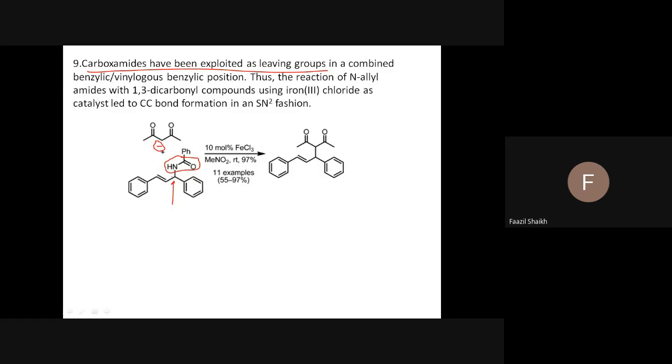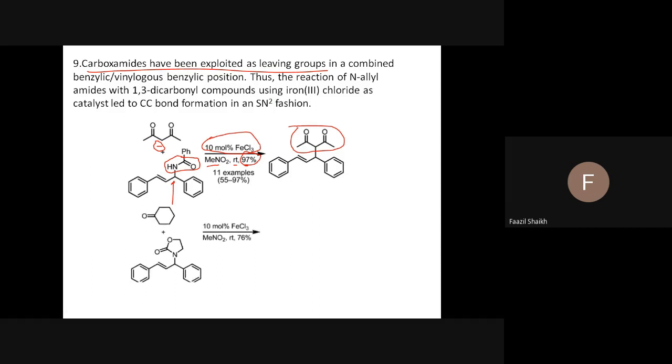No problem. Now see, this is a vinylic carbon. Now when the catalyst is the same, you see 10 mole percent of iron chloride, nitromethane as the solvent, room temperature, and the yield is very excellent, 97%. What will happen? The nucleophile replaces this carboxamide group. The whole group will go, and you can see this group is introduced, a very excellent example of carbon-carbon bond formation. It's just like an example of an SN2 reaction.